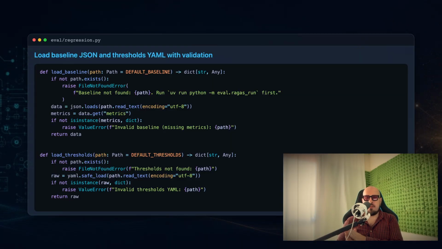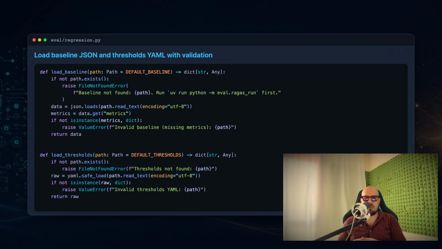The load baseline function reads baseline JSON, which was generated by regression.py in episode 7. It validates that the metric dictionary exists in the JSON. If the file is missing or malformed, the function raises a FileNotFoundError or ValueError, which causes the script to exit 1 and fail the CI job.